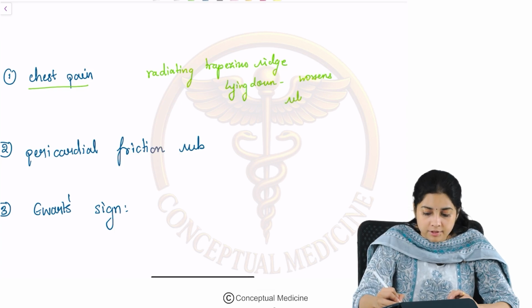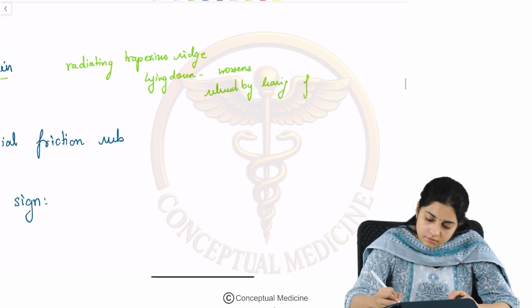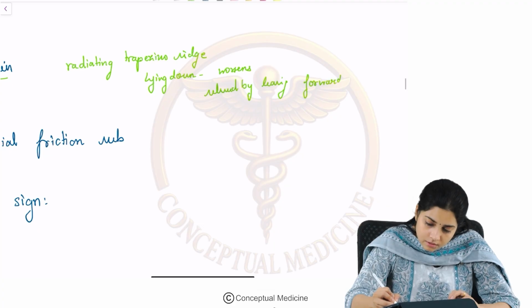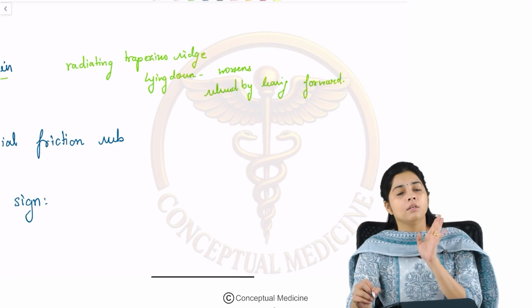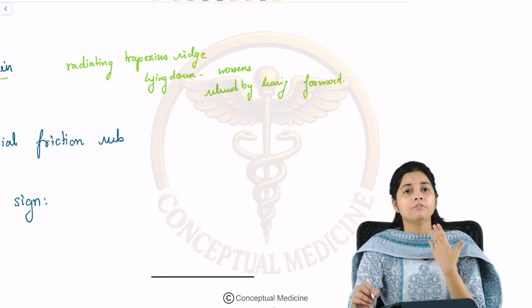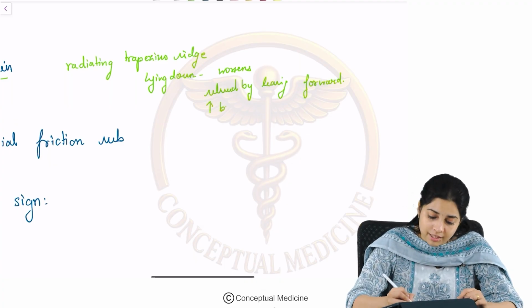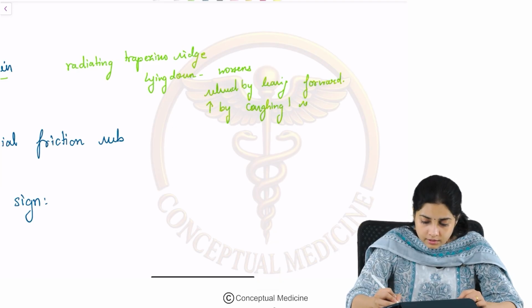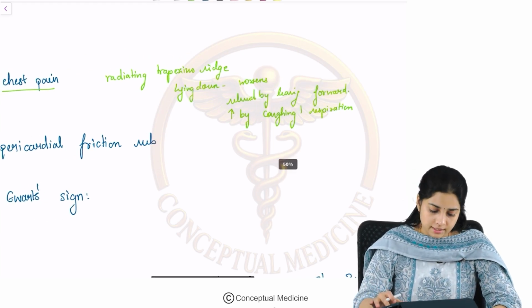And it is relieved by leaning or bending forward. So this type of chest pain, or pericardial chest pain, is relieved by bending forward and it radiates to the trapezius ridge, and it is increased by normal activities like coughing, or even during respiration the pain can worsen. So that is your classical chest pain of pericarditis.